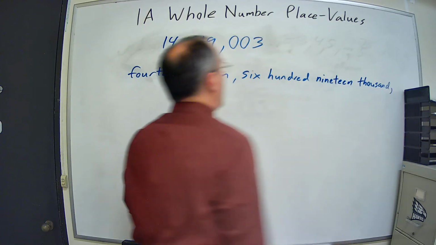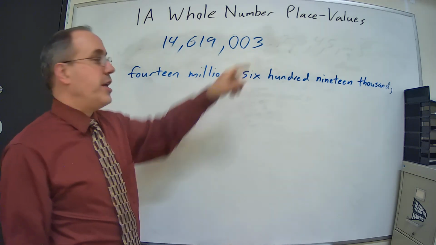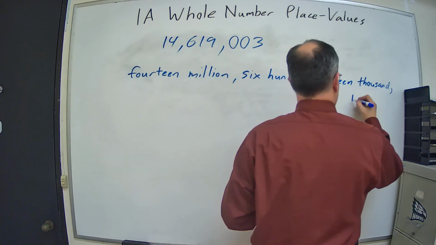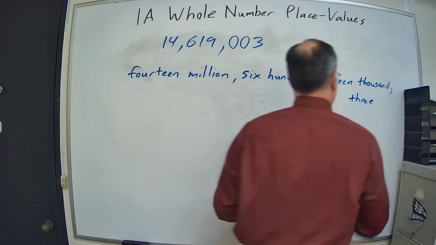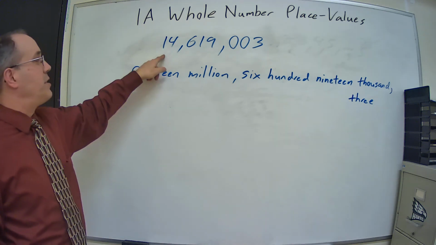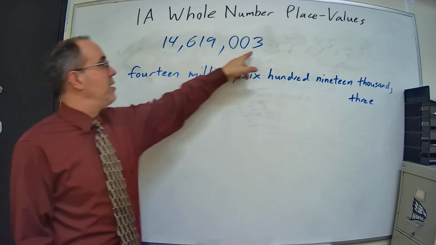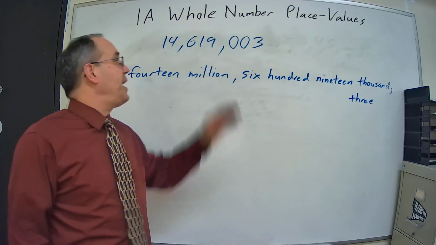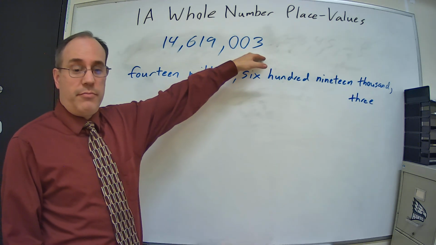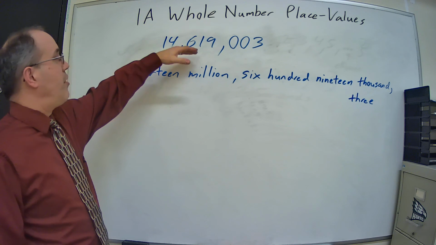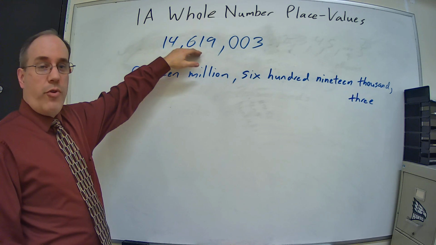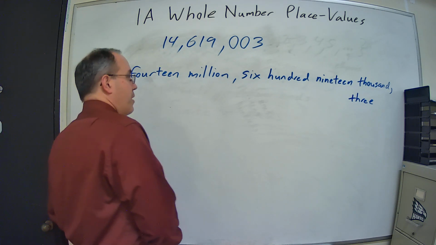$619,000, comma, 3. Ran out of space there. So I have 14,619,003. Remember, don't put an "and" in there. So that's going from standard form to words.